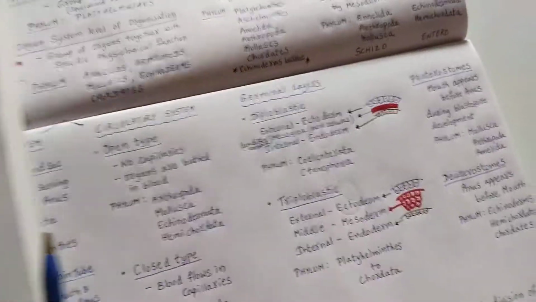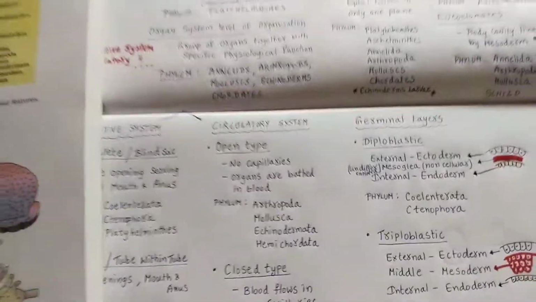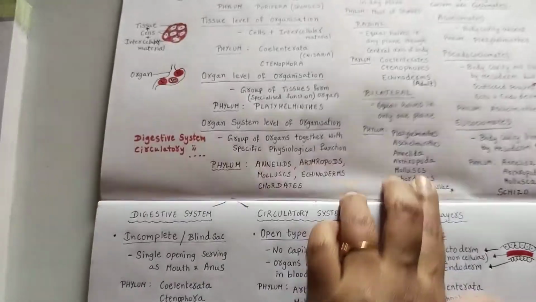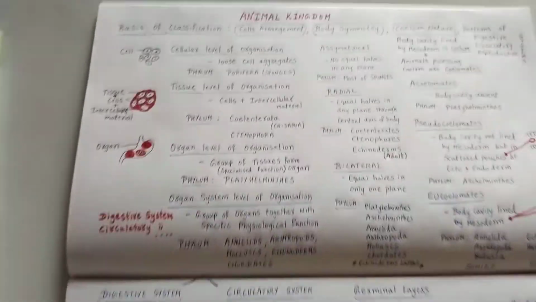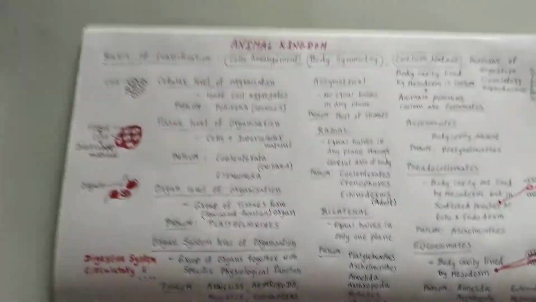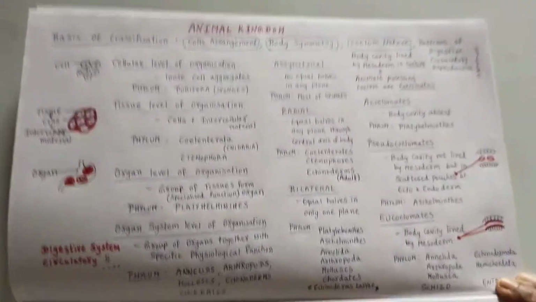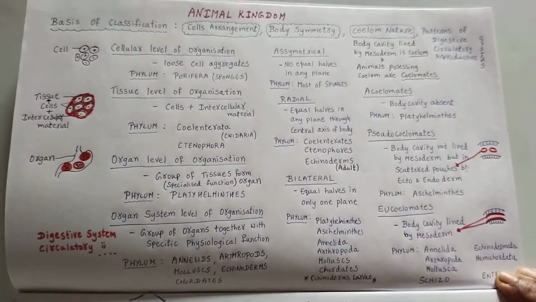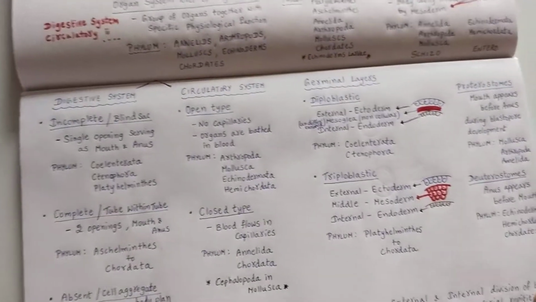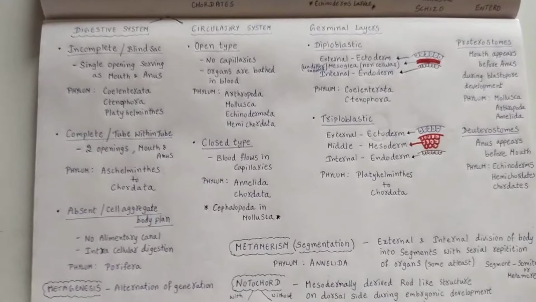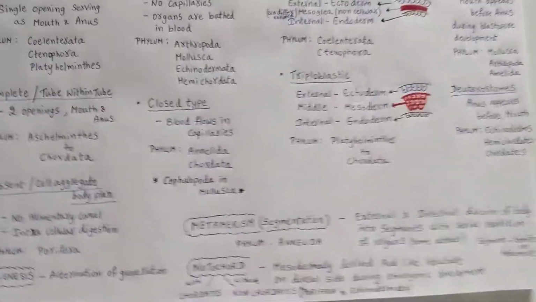So this is about the basis of classification, which they have taken into consideration, and proper notes have been given over here to make it easy for you. You can take a screenshot of this so that it will be useful for you. One second. So this is how you can take the screenshot for the sake of notes, and the digestive system, circulatory and germinal layers I have given so that it will be easy for you. And a few more points have been covered in NCERT that we are going to see.